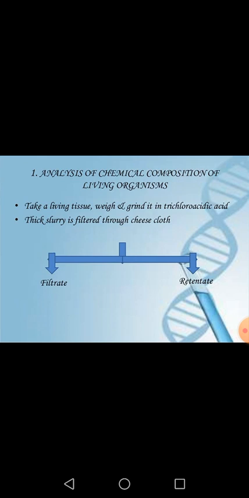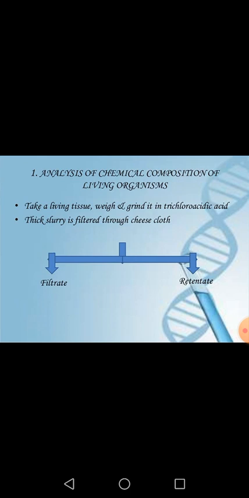At first I will discuss how we can analyze the chemical composition of a living organism. That means I will discuss how we can analyze the different contents which are present in a living organism or a living cell. If we want to analyze the content of a living cell, we have to follow certain steps. Now what are these steps? I am going to tell you one by one.